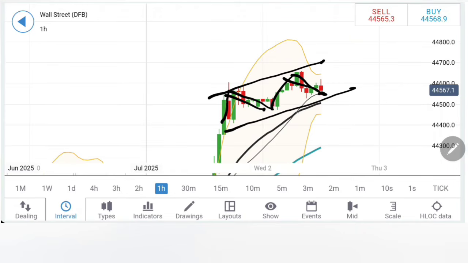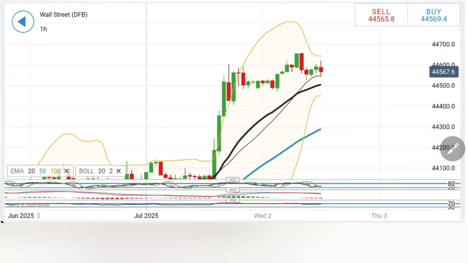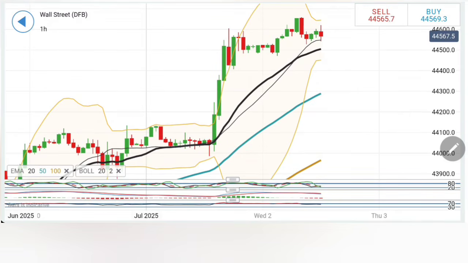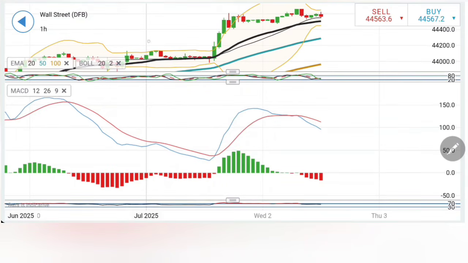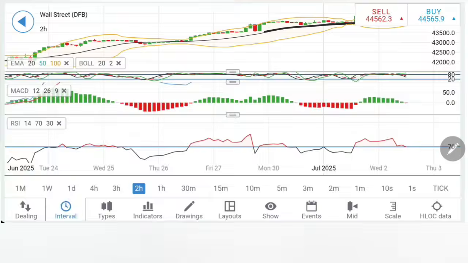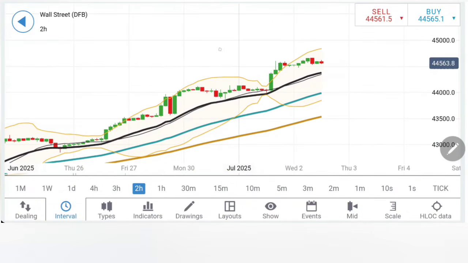It is pretty important for US 30 to trade below 44,480, 44,400. Only if it trades below 44,400 can you expect slight bearishness, where you can expect 44,300, 44,100 and in fact 44,000 levels possibly. Right now it is not showing any such weakness. Stochastic rising, MACD crossing over here, trading with divergence and bearishness. RSI looking downwards. On the 2-hour chart, a similar observation.